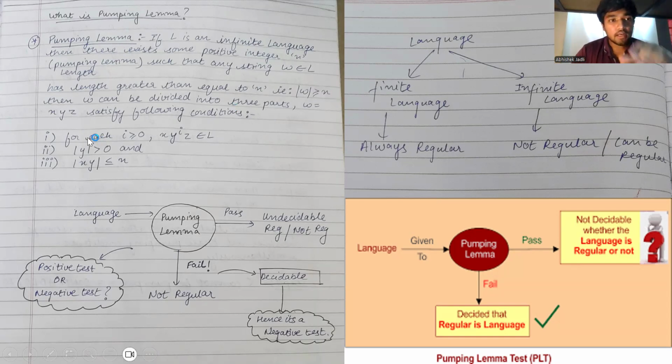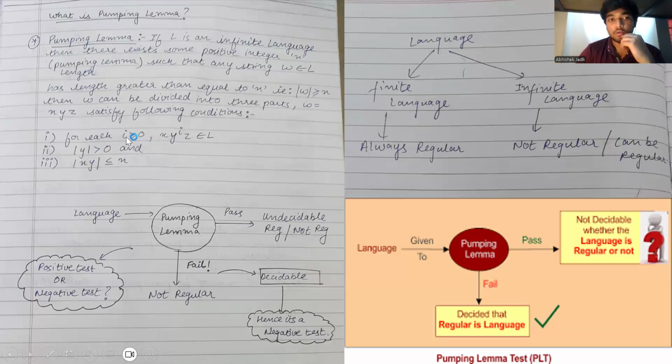It should satisfy three conditions: for each i greater than or equal to 0, x y to the power of i z should belong to the language; mod of y should be greater than 0; and mod of x y should be less than or equal to the pumping length.